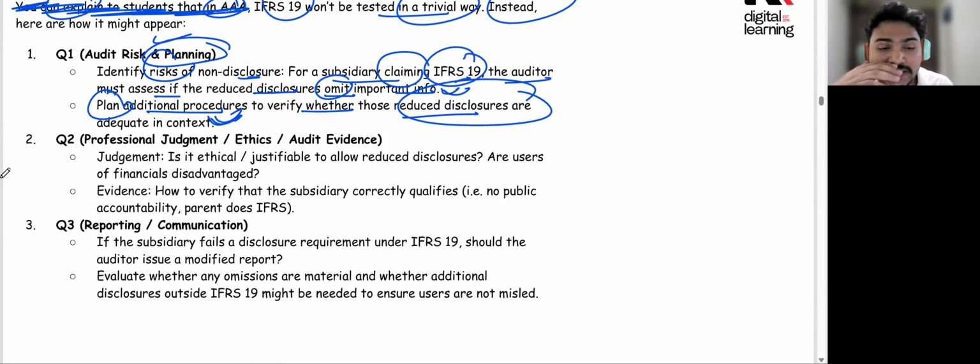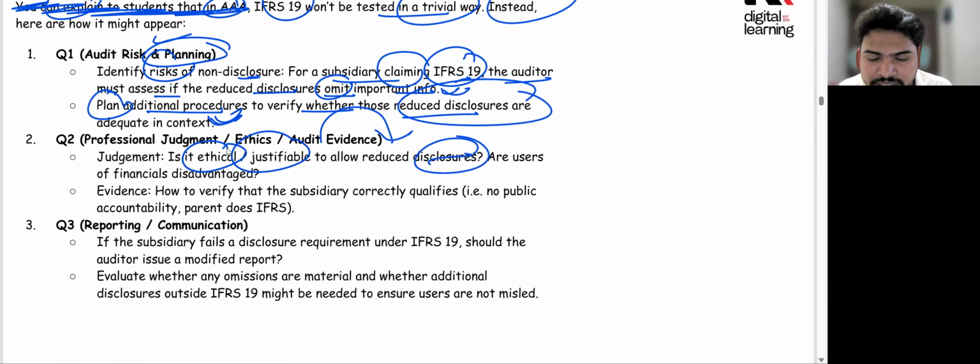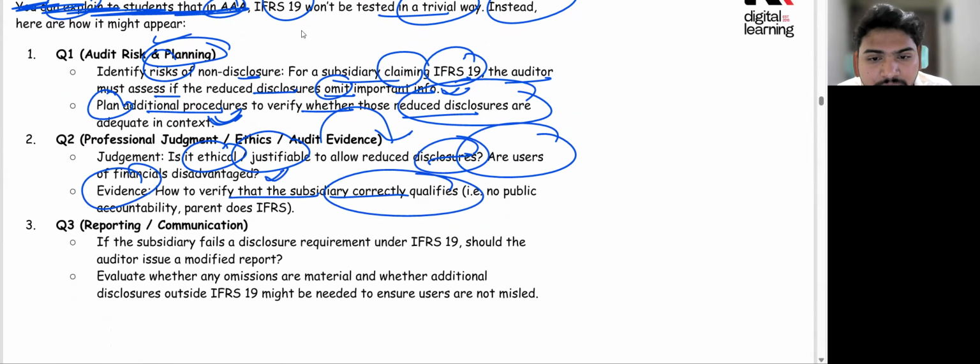Now, in a question on ethics, it could be possible that the question asks whether it is ethical to use the reduced disclosure or not, whether it is justifiable to allow the reduced disclosure or not. These are certain scenarios which can be used, right? The user of the financial statements would be at a disadvantage if certain disclosures are not presented, right? And evidence: how to verify the subsidiary correctly qualifies. If we have to verify whether the subsidiary company qualifies for the reduced disclosure or to apply IFRS 19, in that case you have to look at the ways through which you can verify this, right?